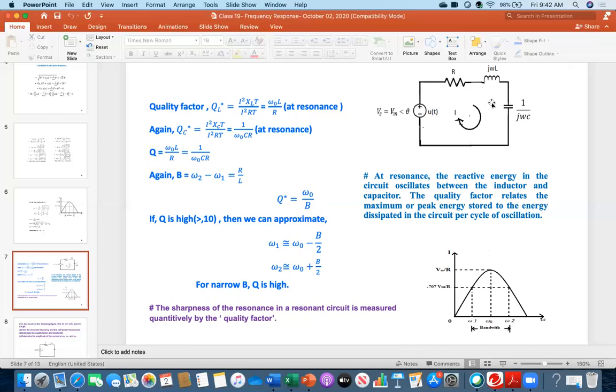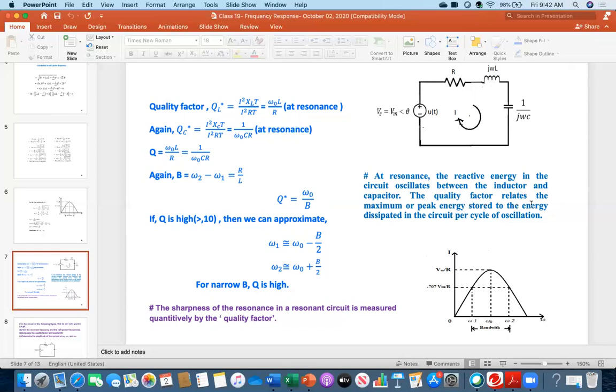What is the real meaning? During resonance, the reactive energy in the circuit oscillates between the inductor and capacitor. That relates to the reactive power Q, which is why we use the symbol Q to indicate the quality factor for the inductor, and this one for the capacitor.